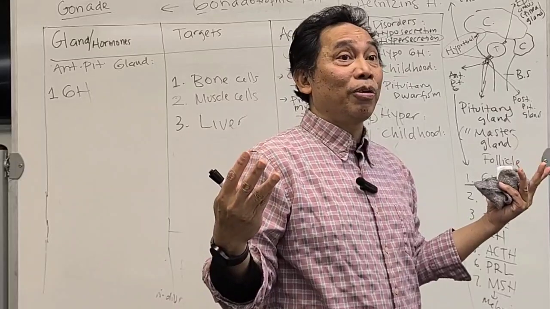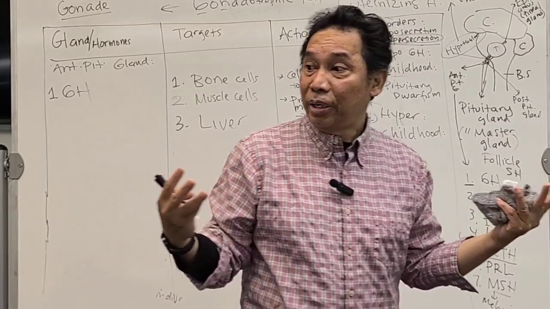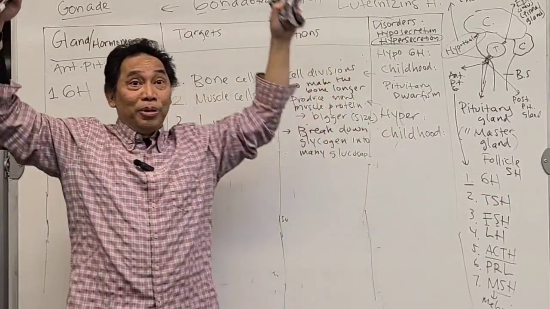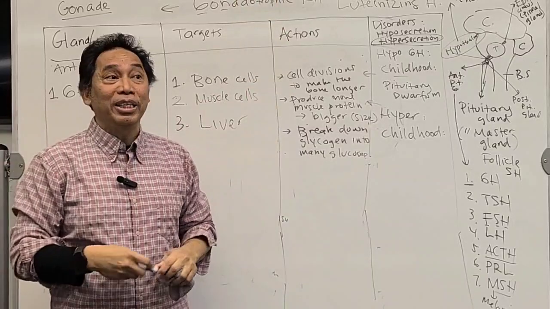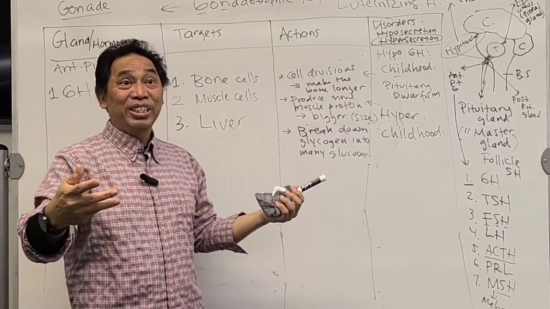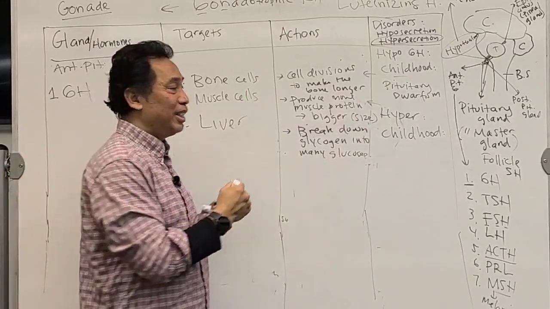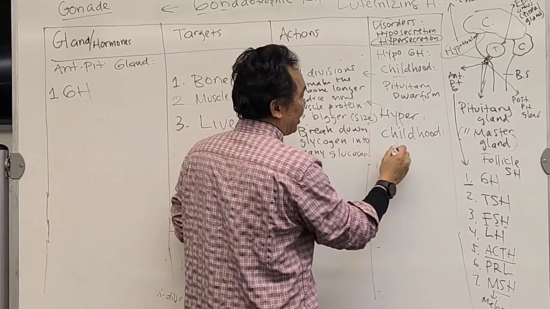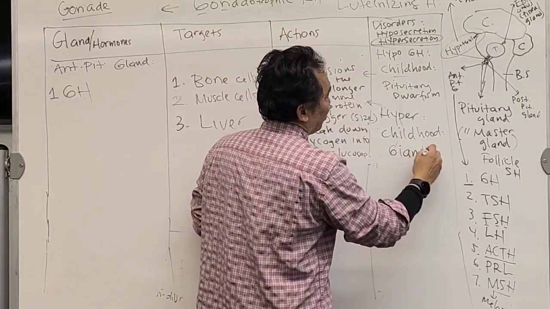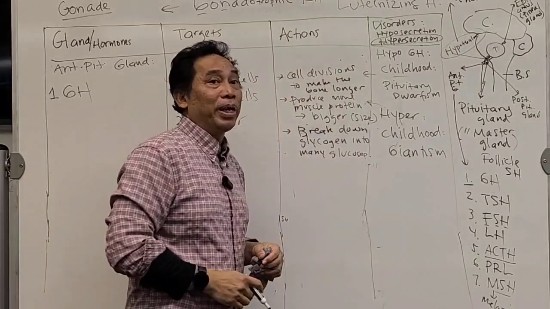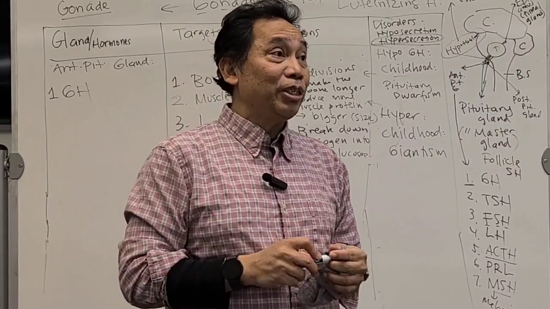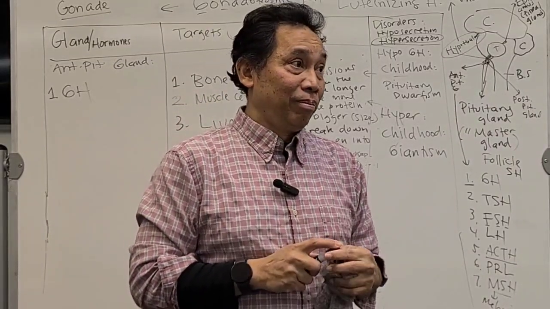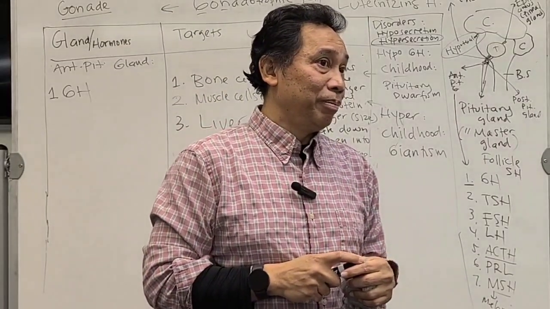If it is too much growth hormone, yeah, the kid is going to be very tall. And the condition is called giantism or gigantism, it is the same. It means that the kid becomes a giant, taller than normal. Above normal.